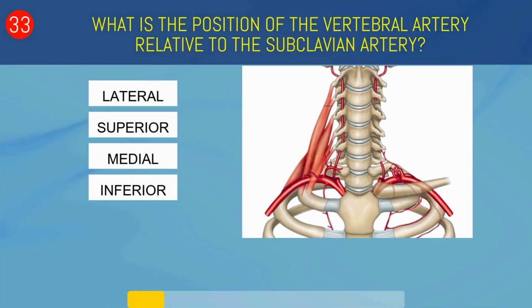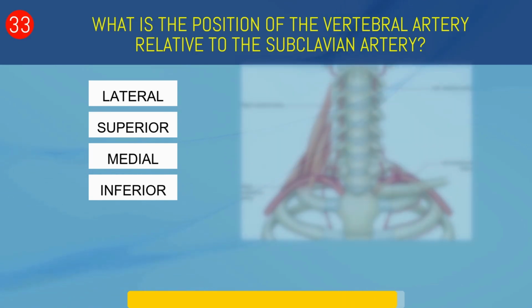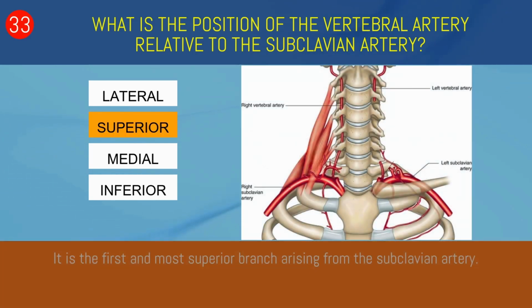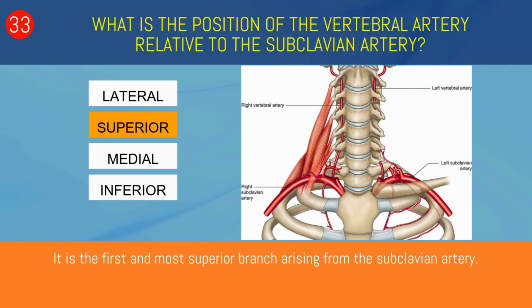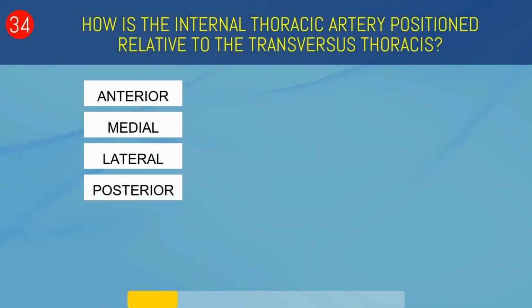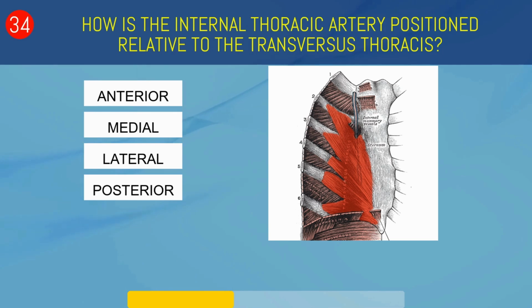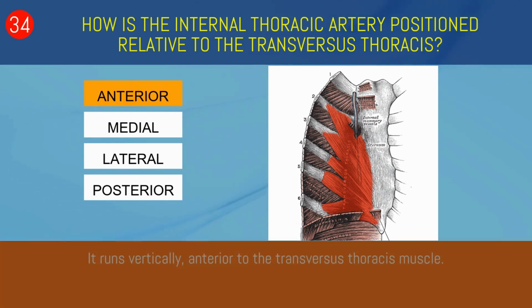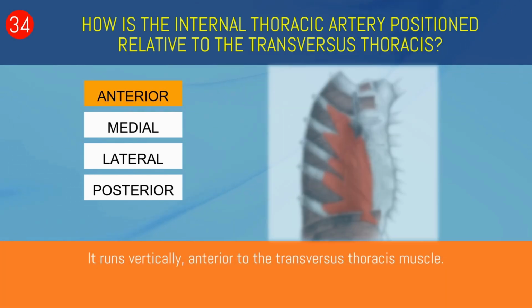What is the position of the vertebral artery relative to the subclavian artery? Lateral, superior, medial, or inferior? Superior. It is the first and most superior branch arising from the subclavian artery. How is the internal thoracic artery positioned relative to the transversus thoracis? Anterior, medial, lateral, or posterior? Anterior. It runs vertically, anterior to the transversus thoracis muscle.